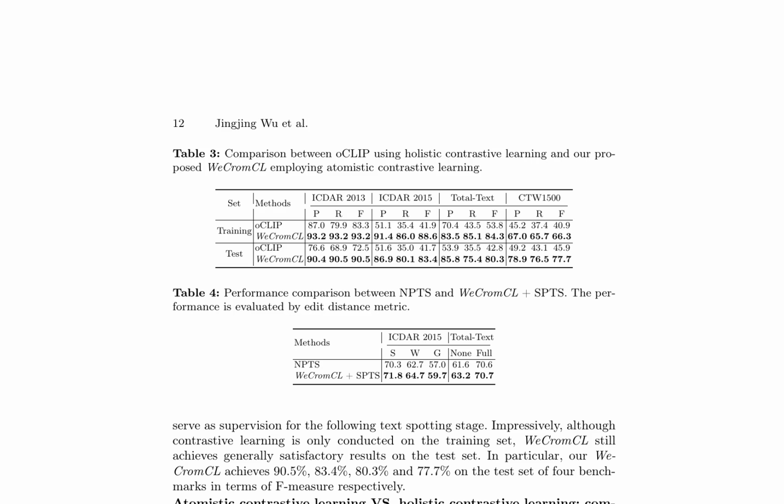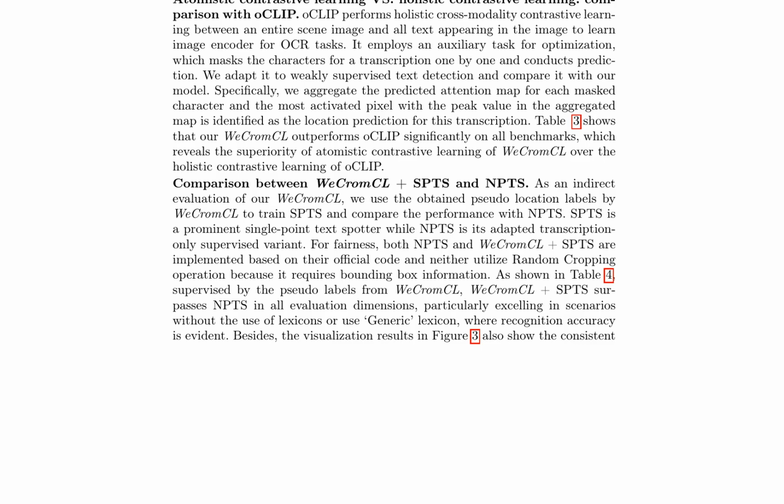The ablation studies conducted on different text encoders and the negative sample mining scheme provide insight into the design choices behind WeCromCL. By comparing the character-wise text encoder of WeCromCL with the token-wise text encoder of CLIP, it becomes clear that encoding text at the character level facilitates the learning of character-level correlations between a transcription and its visual representation in the image. Additionally, the negative sample mining scheme yields large performance gains, demonstrating its importance in the training process of WeCromCL.